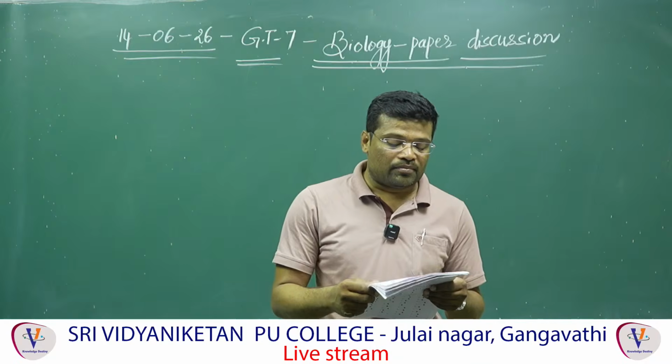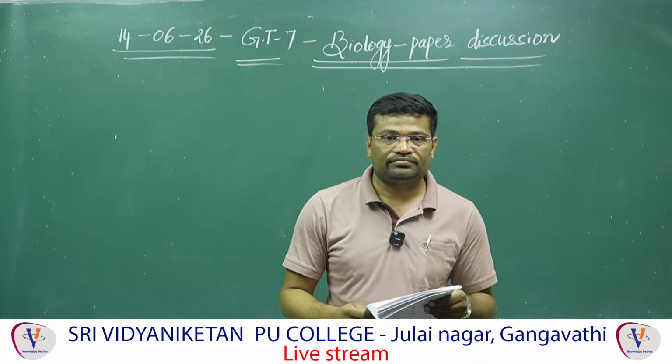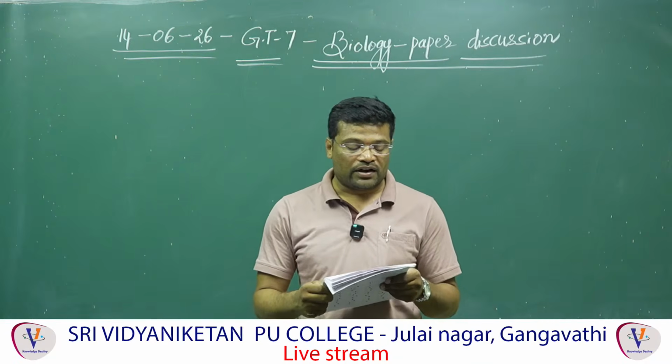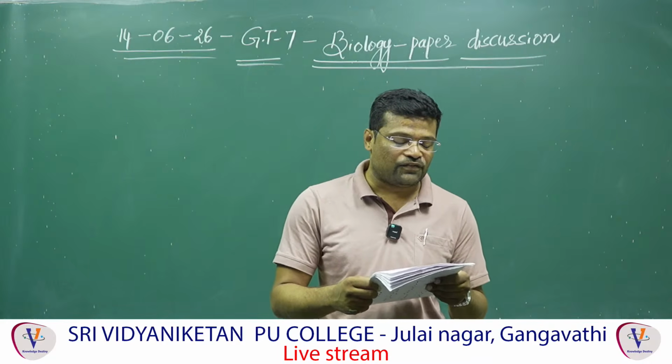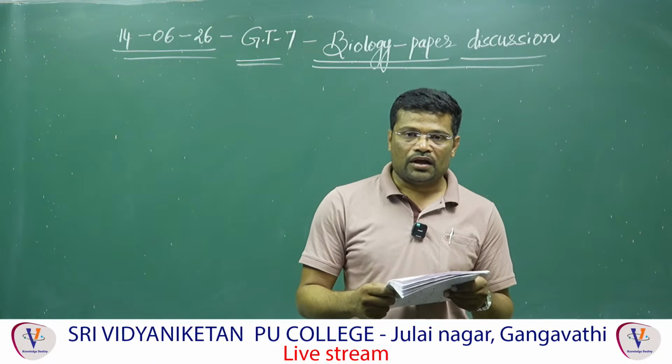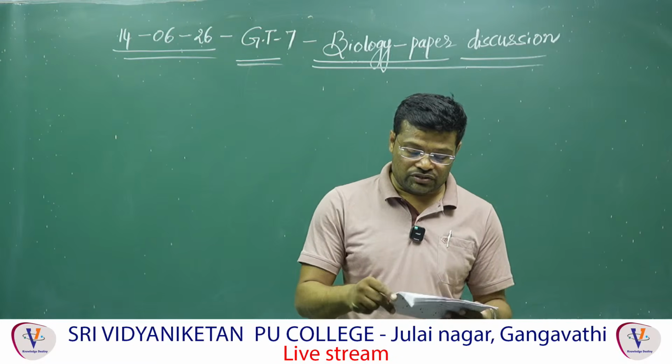And D, kingdom, obviously Plantae. Understood? So the answer is 1. A2, B3, C4 and D1. Understood? Next.